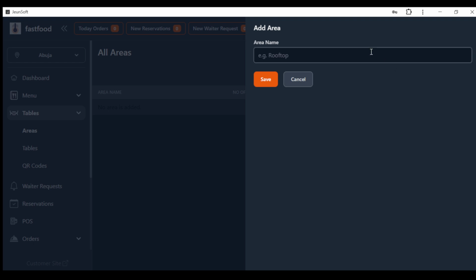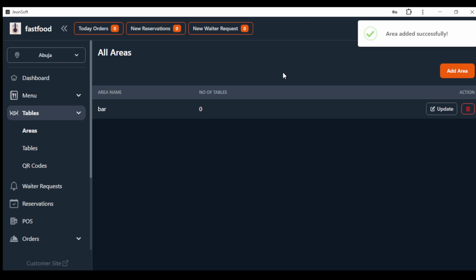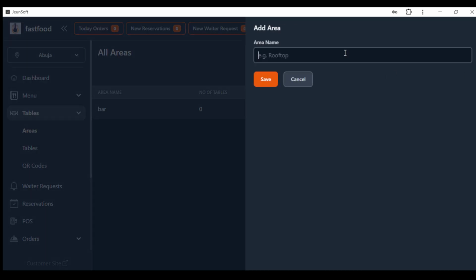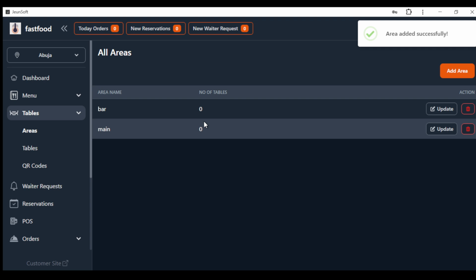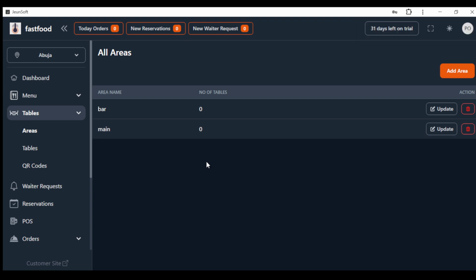It's the same thing. Let's say we have the bar area. Save. You understand? If you have more areas, you can add. Let's say we also have the main area. For example, we have the bar area and the main area in the restaurant. So there are 2 areas where the restaurant actually operates, for example. So now the second thing you need to do is to create tables in each area.